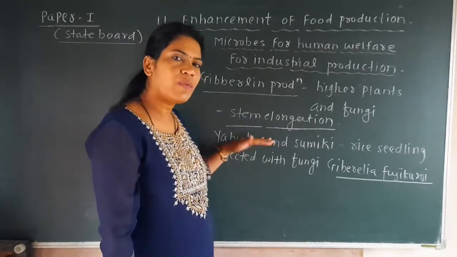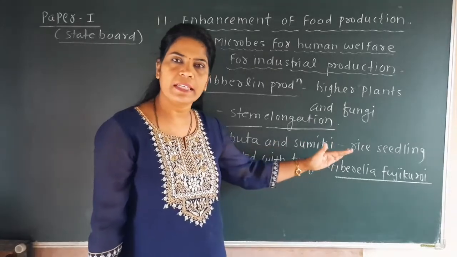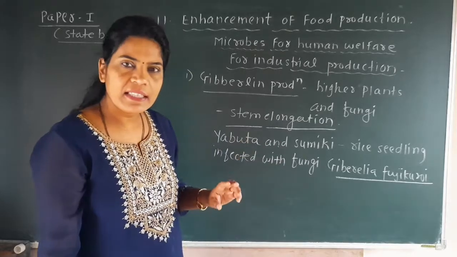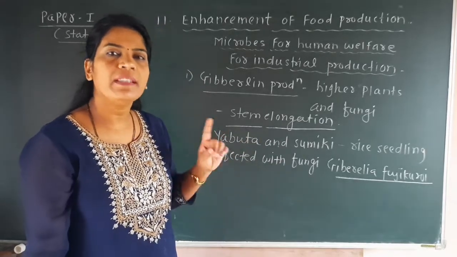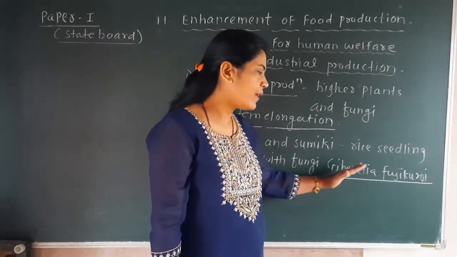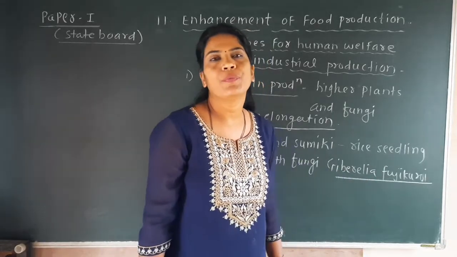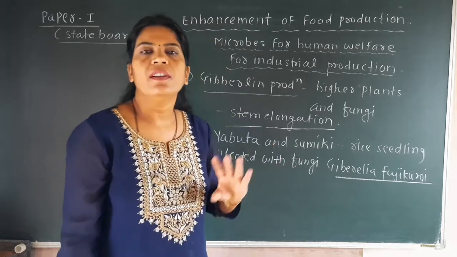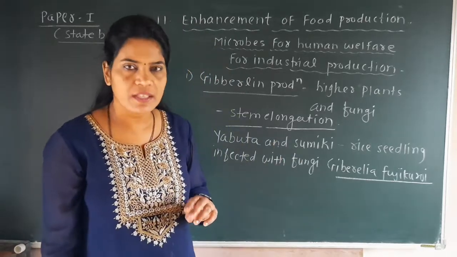It was first discovered by two Japanese scientists, Yabuta and Sumiki, in rice seedlings infected by a fungus, and the name of that fungus is Gibberella fujikuroi. Okay, so here we have given the general information about this gibberellin.